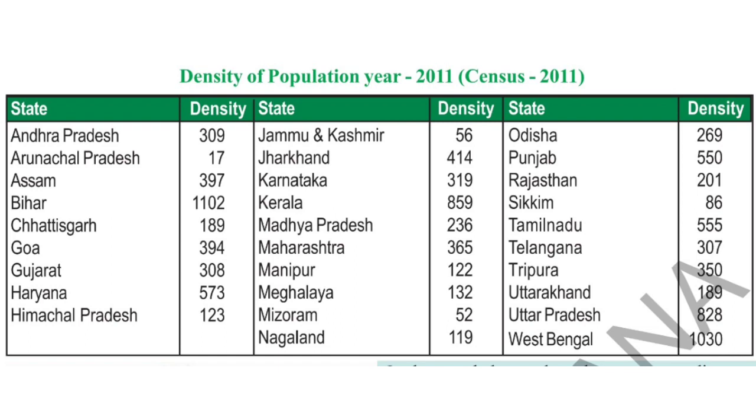While Goa has a density of population of 394, and Gujarat 308, Haryana 573, and Himachal Pradesh 123, like it goes on. While coming to Telangana, it is 307. That means in a square kilometer of area, the people living in Telangana are only 307.